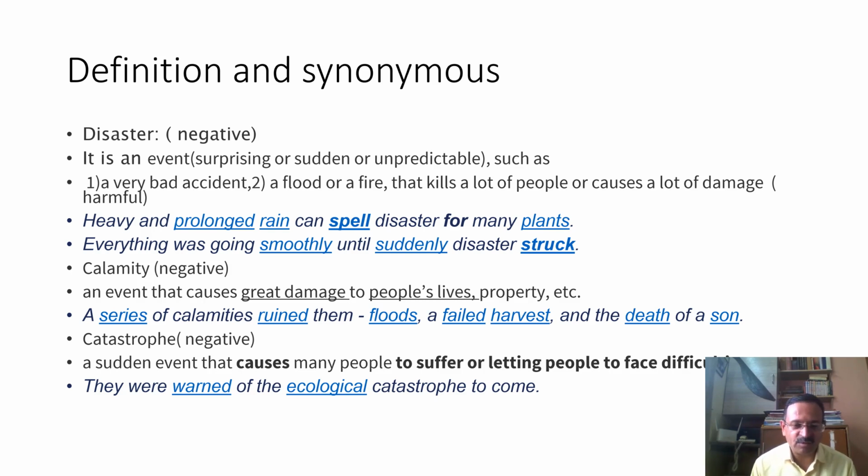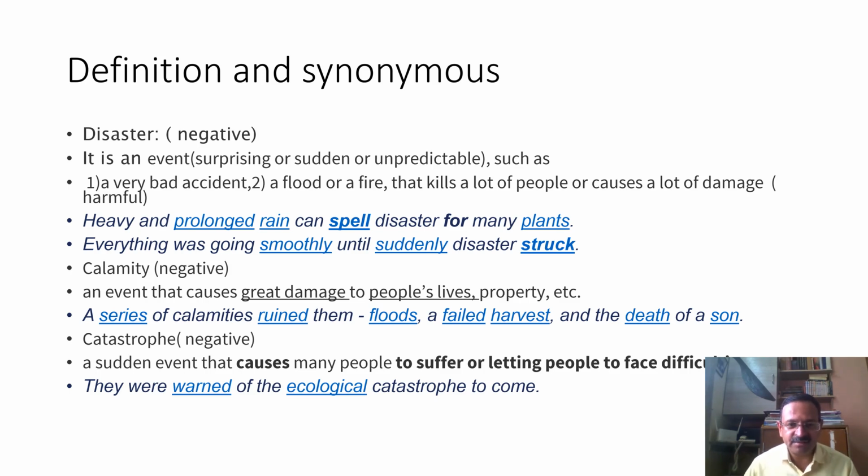Next is catastrophe. It is also a negative word, a sudden event that causes many people to suffer or face difficulties. So they were warned of the ecological catastrophe to come. Here again, the focus is on suffering.